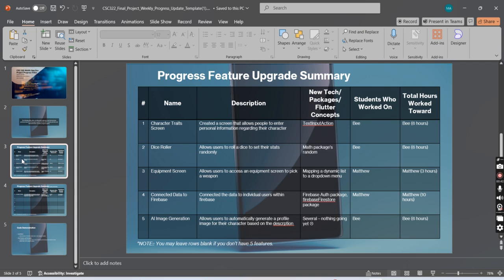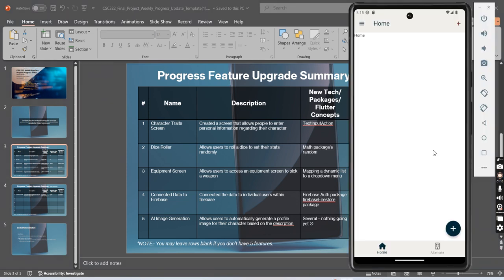I worked on the equipment screen, basically allowing users to select a weapon, and then I worked on getting everything actually pushed to Firebase under a specific user. I also tried working on adding the API and it wasn't working, and I need to keep working on that. I tried several different things, but something went wrong with every single one of them. We're working on it. Into the app demo.